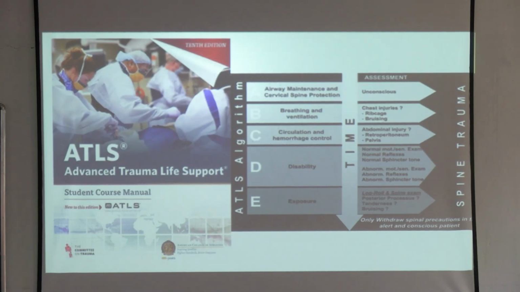You have to see whether the patient is conscious or unconscious. Breathing: you have to see whether there are any injuries to the chest. Circulation and hemorrhagic control: whether there is any closed injury to the abdomen. There is something called FAST; you have to do a USG in 5 seconds and then assess. And disability: you have to see whether the reflexes are there, whether the patient is in shock. I was telling you about spinal shock. You check the reflexes, and you check whether the sphincter reflexes are there or not. That is a separate topic that we can come to sometime later. But what is important from the ATLS is that you have to maintain this A, B, C, D, E. Okay? Any doubts?